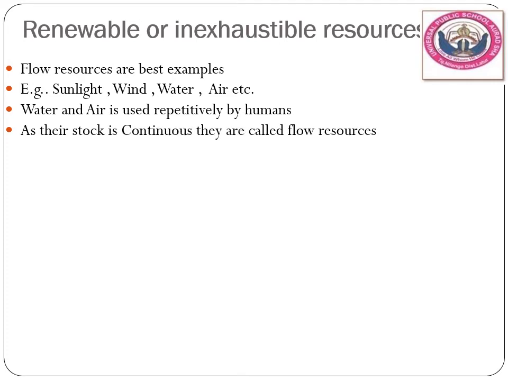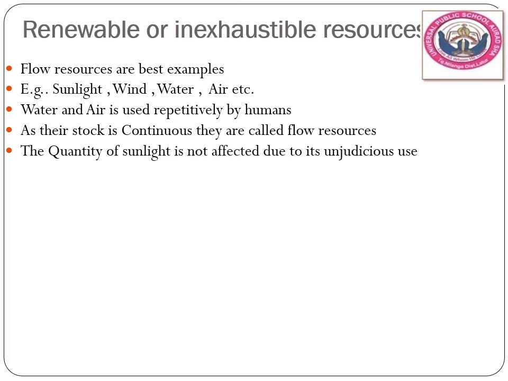As the stock is continuous, they are called resources. उनका stock continue flow में है, they are in a chain, they won't be destroyed. Once I take oxygen, can it not be regenerated? No, it's in flow. The plants take it and give oxygen again. Whatever carbon I leave, the plants take, they give oxygen, I take oxygen, isn't it? So they are in a flow, they are in a chain.